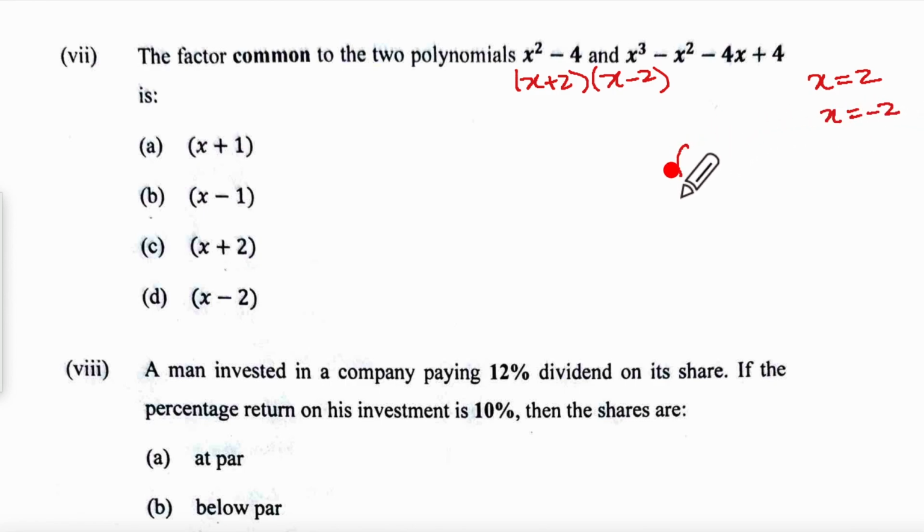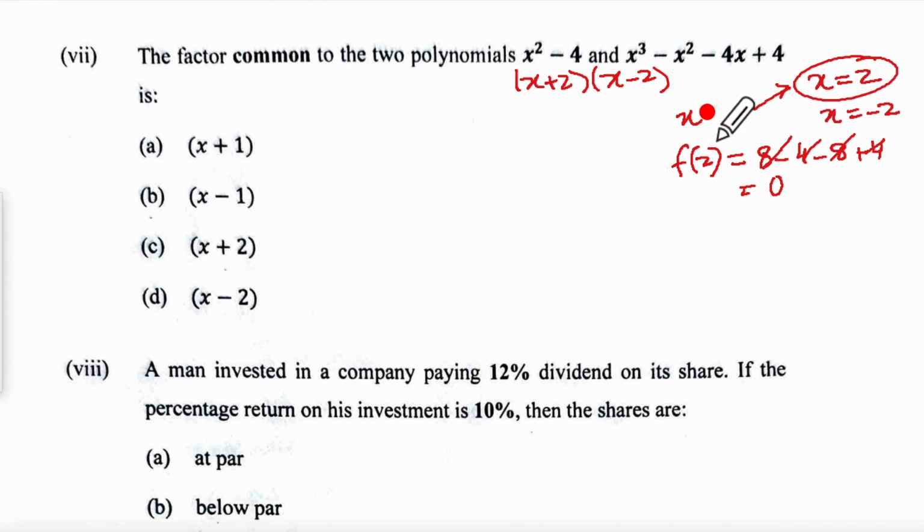If it is x equal to 2, then f of 2 will be 2 cube, that is 8, minus 2 square is 4, minus 2 into 4 is 8, and plus 4. So this gives us the remainder equal to 0 by the remainder theorem. So x was equal to 2, which means we have divided by x minus 2. So x minus 2 is the common factor. X minus 2 is option D.